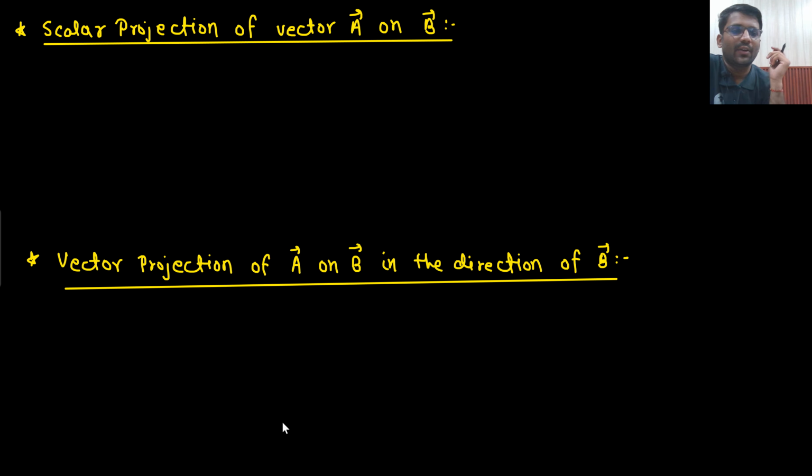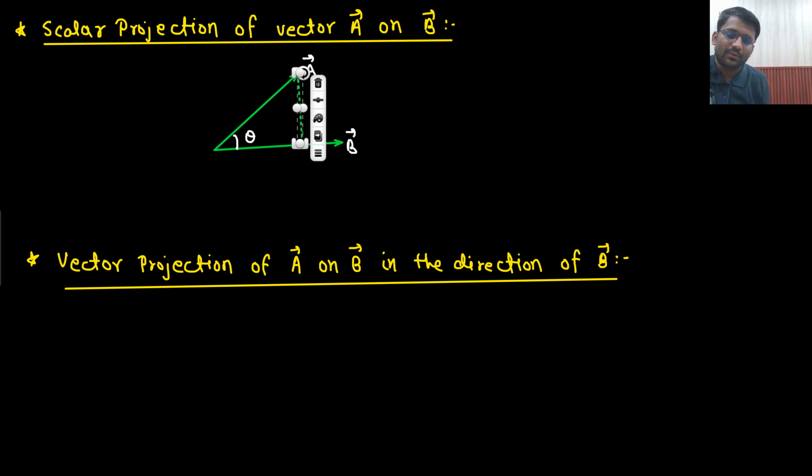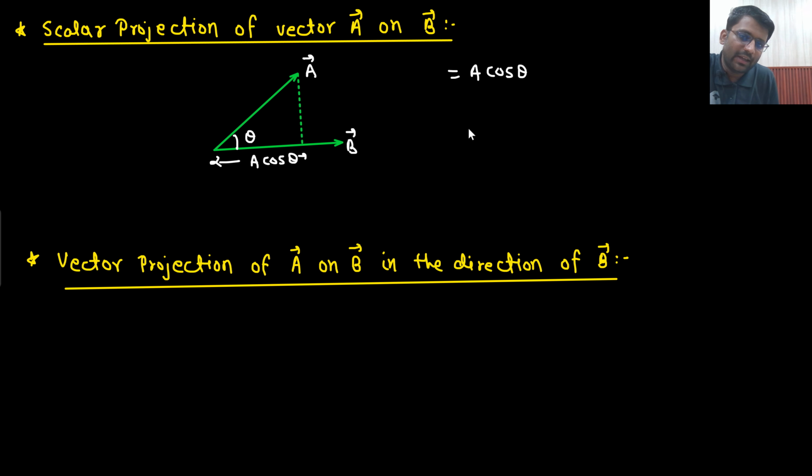Scalar projection of vector A on vector B. What does that mean? Projection of vector A on vector B. If you remember, sir, the projection is A cos theta. So the answer of this particular question is A cos theta. Can I write down A cos theta in this manner?